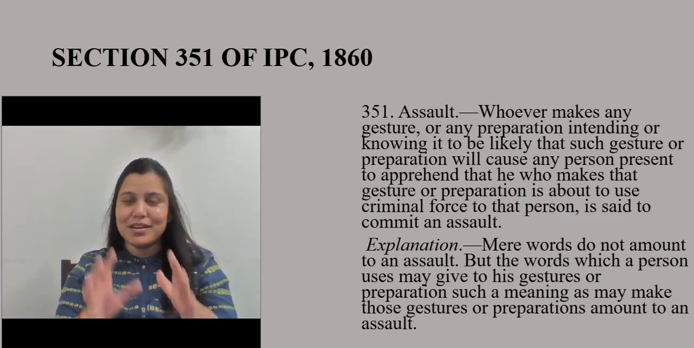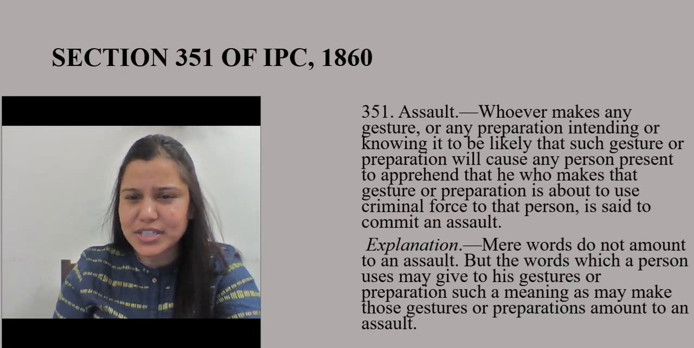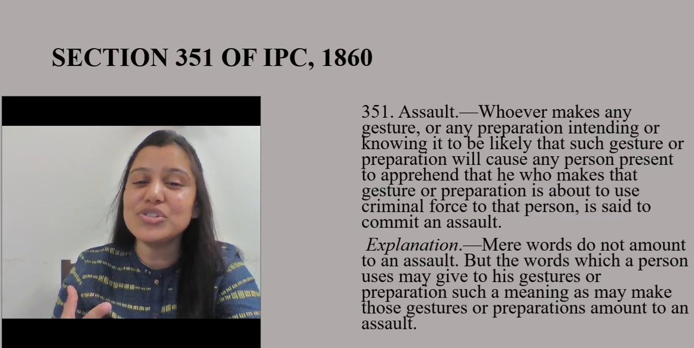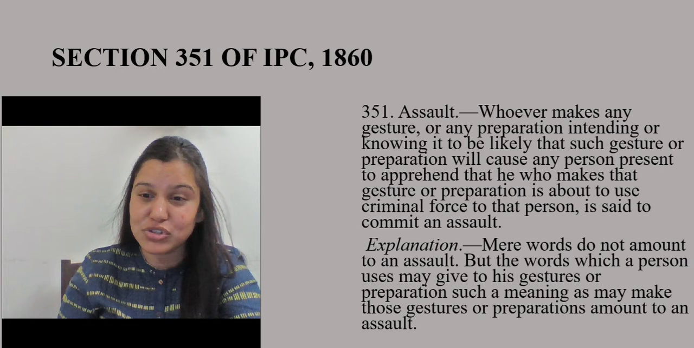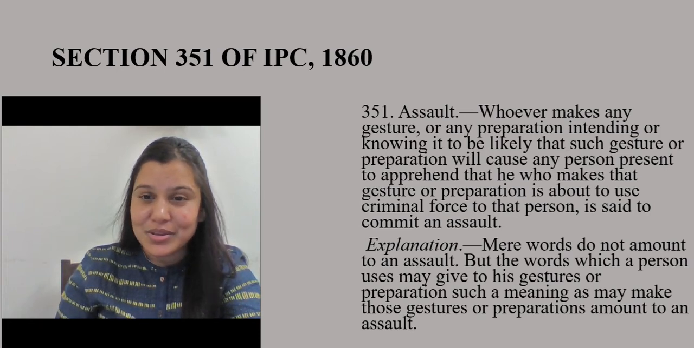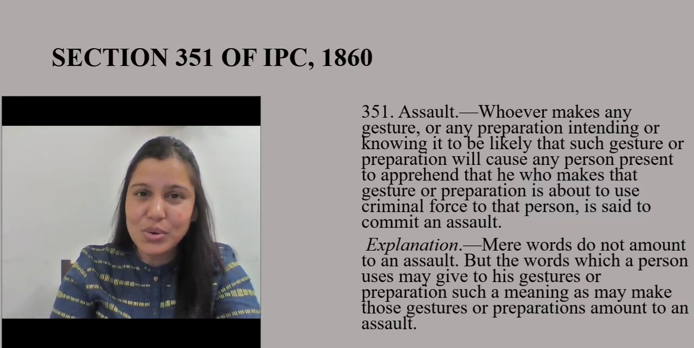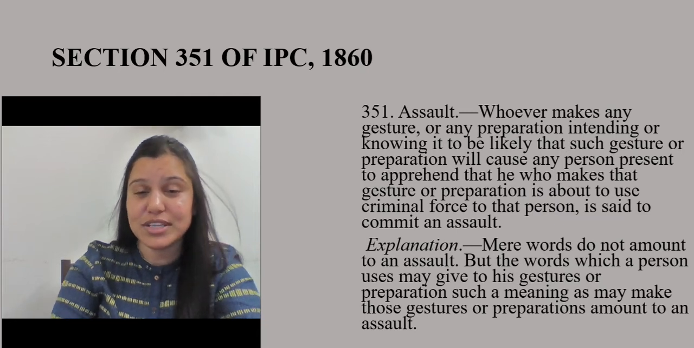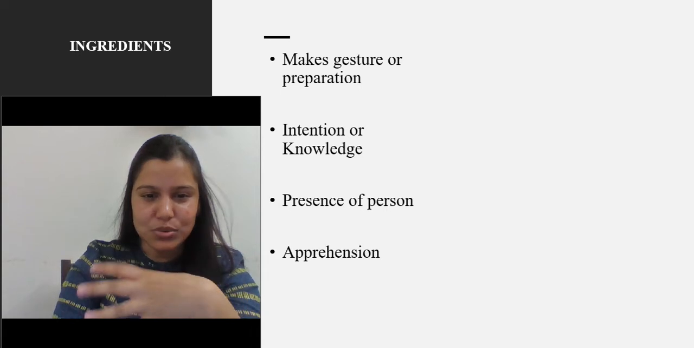Before going to the ingredients, let's read the explanation as well. The explanation says: mere words do not amount to an assault, but the words which a person uses may give to his gestures or preparation such a meaning as may make those gestures or preparation amount to an assault. But before going to the explanation, let's see the ingredients of the section. What are the ingredients of the section? Let's have a look.